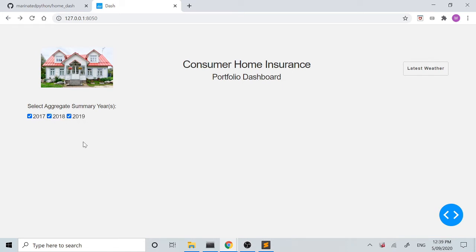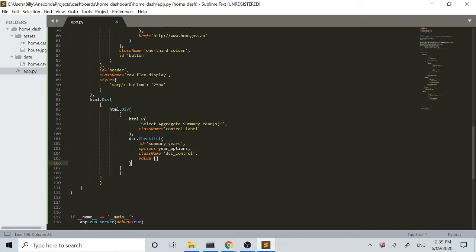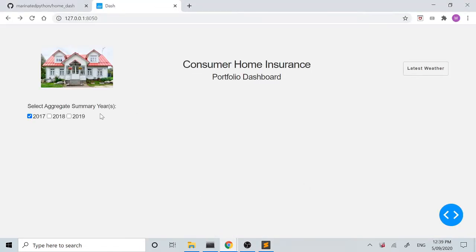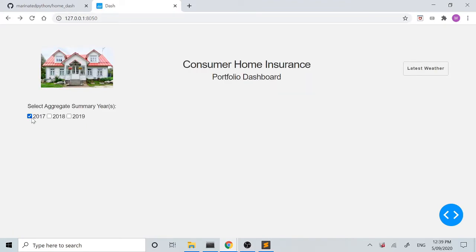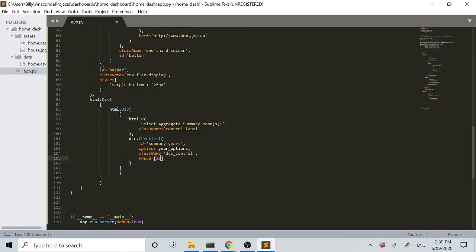If, instead of providing an empty list, we just put in 2017 here and hit Control S, when we reload it, it comes in pre-populated as 2017. But we're just going to run with an empty list for now, so nothing has been selected when we start.